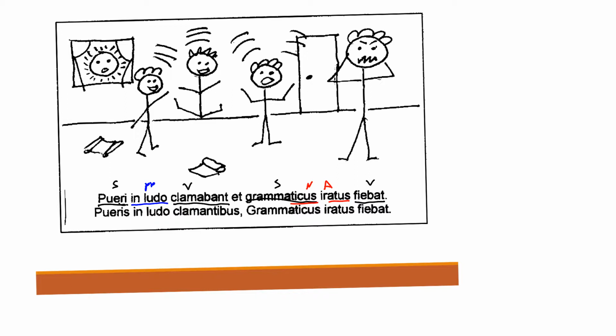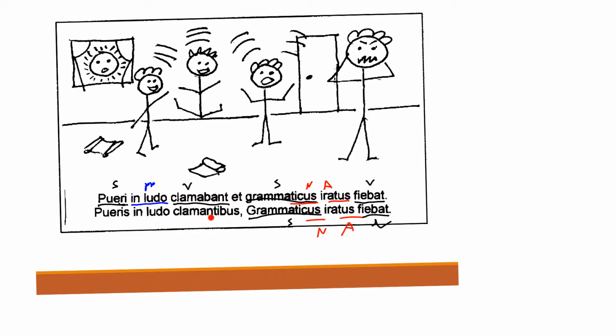Now, again, a lot of the same elements exist in our second sentence, but they've been changed around a little bit. We still have a subject and a verb here. And we've still got a noun and adjective here. But you'll notice pueris is no longer a subject. Pueri is a fine subject, but pueris is no longer a subject.